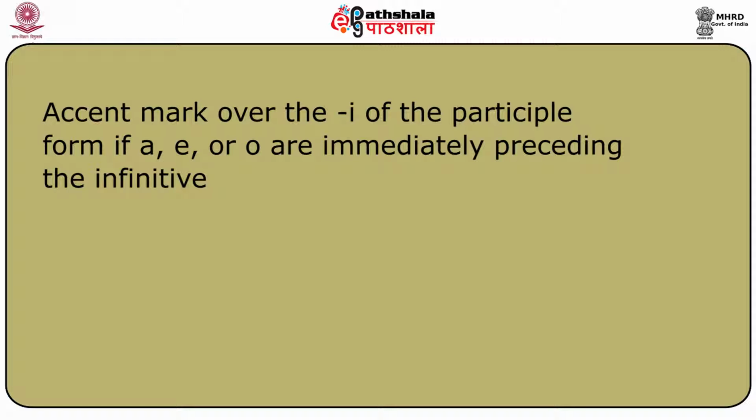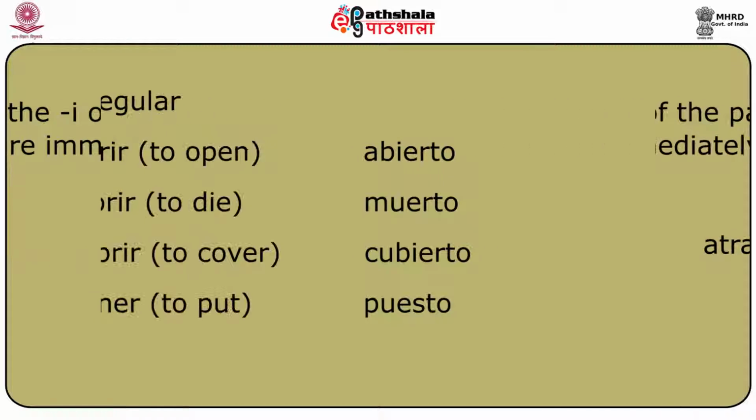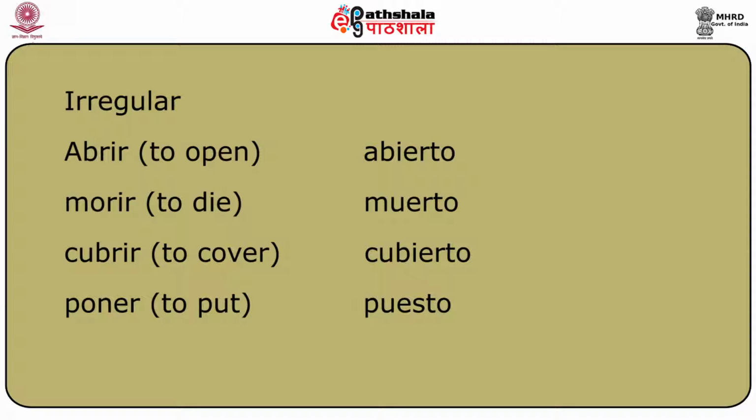So, for example, atraer, to attract, becomes atraído with an accent on the I. Oír, to hear, becomes oído with an accent on the I. And in Spanish, there are also many verbs that can be categorized as irregular when they are formed into a past participle. So the past participle is a bit difficult as there are many verbs which are categorized as irregular.